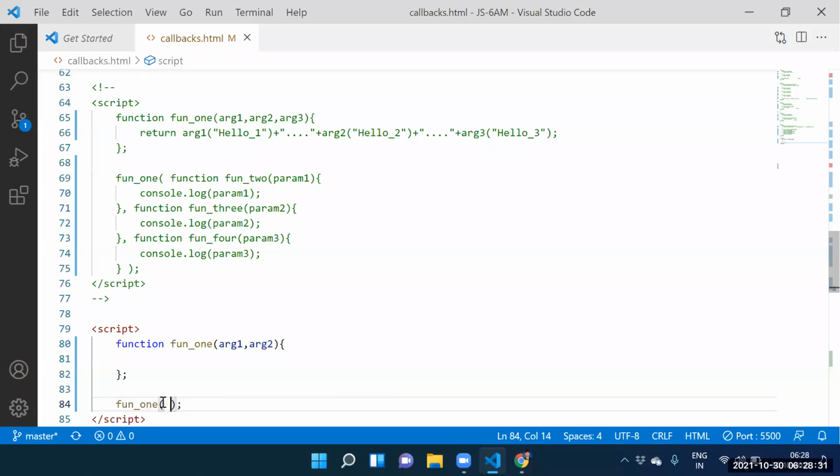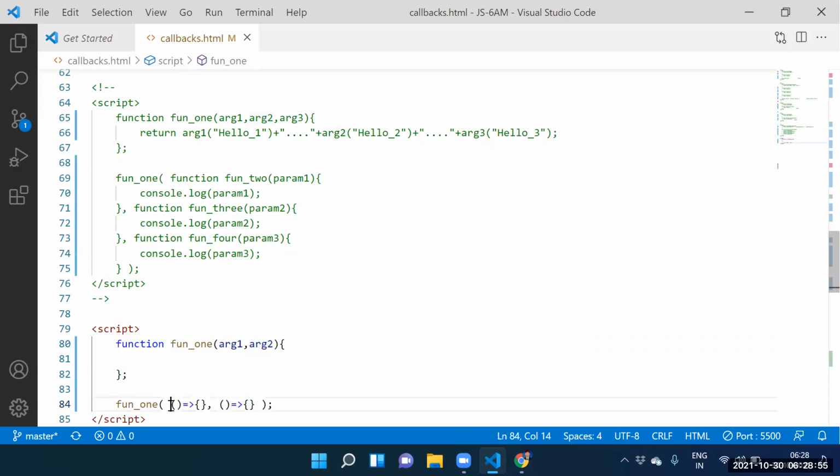See this one. Is it which function? Arrow function. This arrow function is stored into where? Argument one. Guys, see this one here. Is it which function? Arrow function. This arrow function is stored into where? Argument two. Both are correct here. No need to go for named functions. We can pass anything, not an issue.